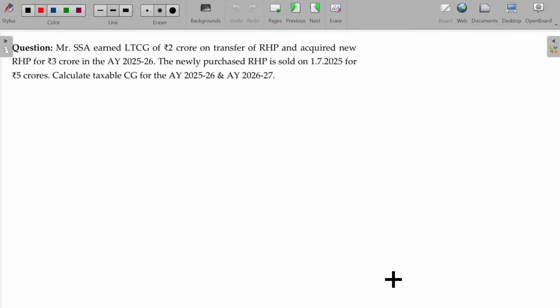Now, Mr. SSI earned long-term capital gain of rupees 2 crores on transfer of a residential house property and acquired a residential house property for 3 crores in the assessment year 25-26. The newly purchased residential house property is sold on this date for 5 crores.